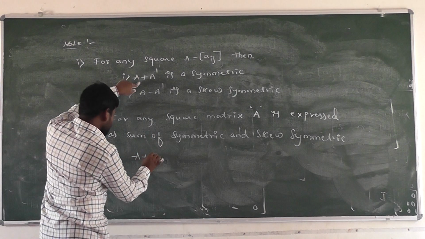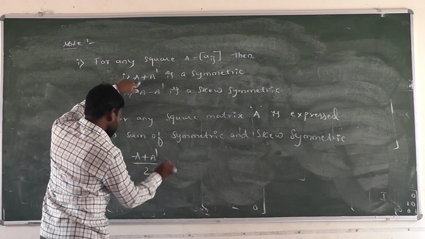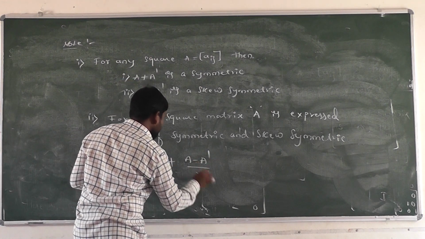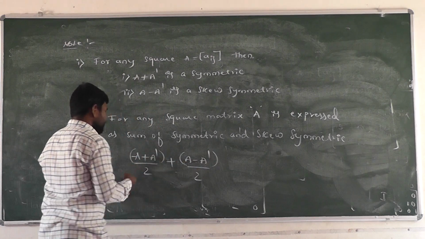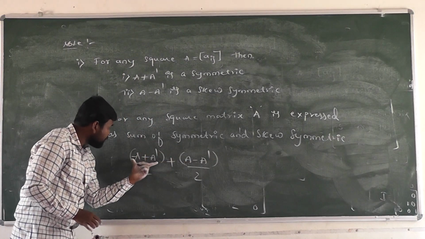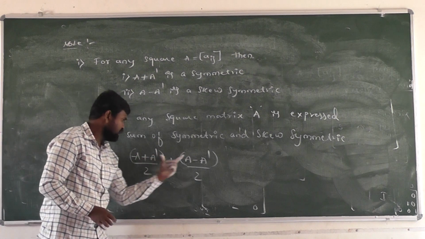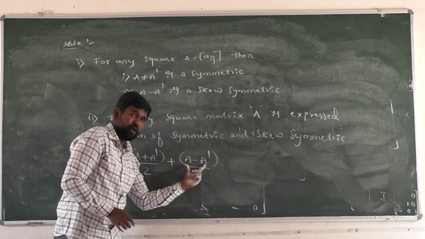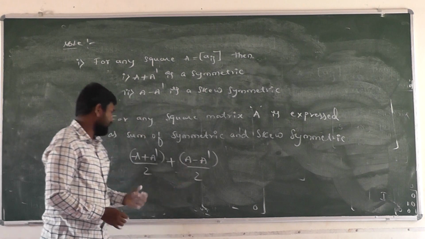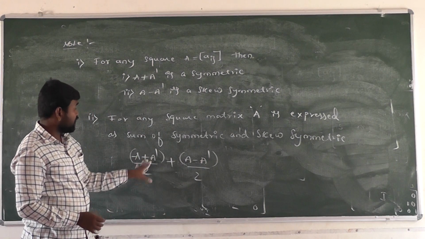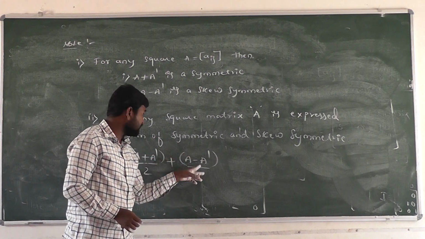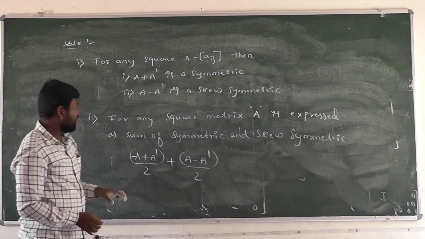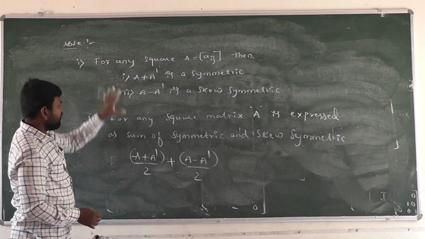What is the symmetric part here? A plus A transpose divided by 2, plus A minus A transpose divided by 2. This is the symmetric matrix part, plus this one is the skew symmetric matrix part. Half of the symmetric part plus half of the skew symmetric part is expressed as the given square matrix A here. Right? This is one more important formula here.